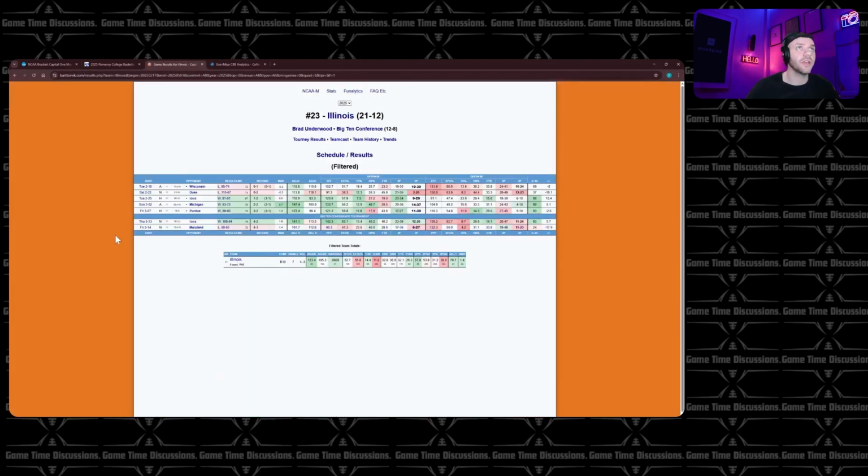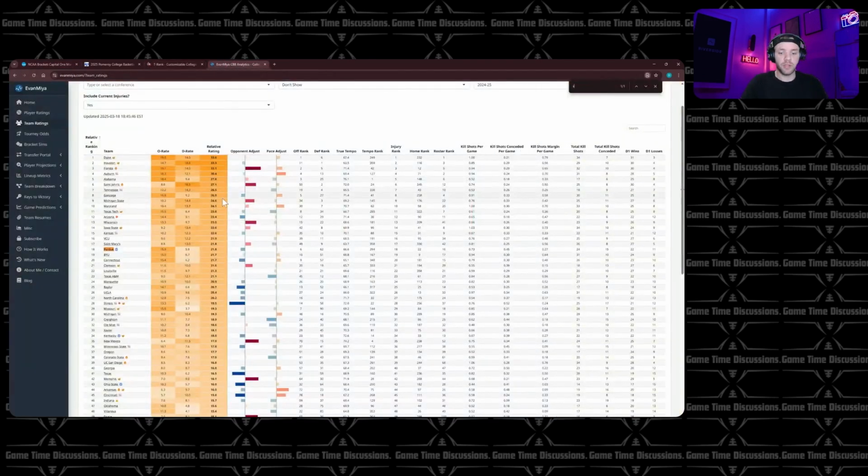And again, somewhat due to injuries, but got smacked by Maryland. They did beat Michigan by quite a bit, though. They beat Purdue. They beat Iowa. Absolutely destroyed by Duke and destroyed by Wisconsin. Neither of those build much hope for me. Illinois down here at 28th, trending downwards. They're volatile and they're injured. They've got issues all over the place.